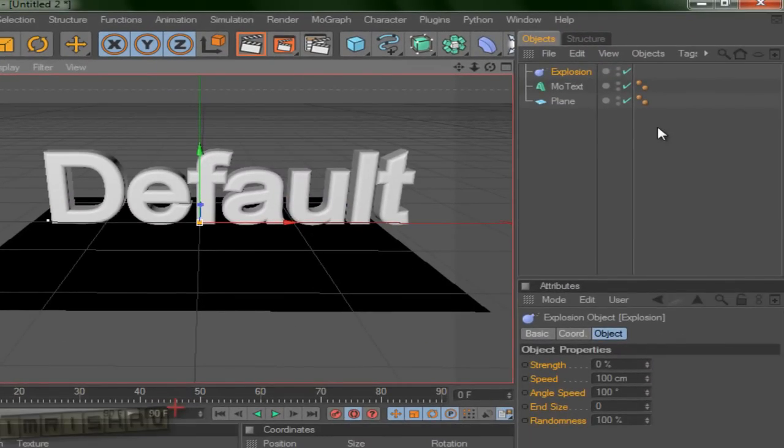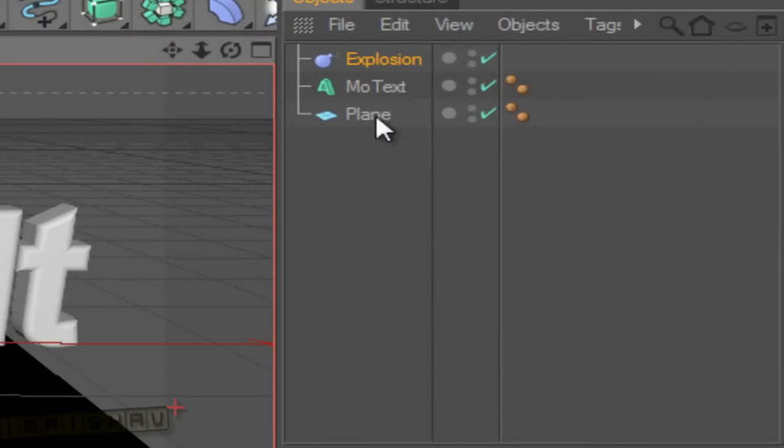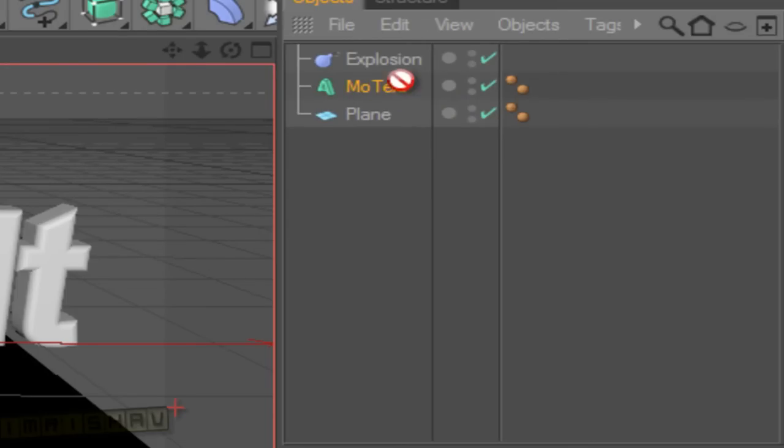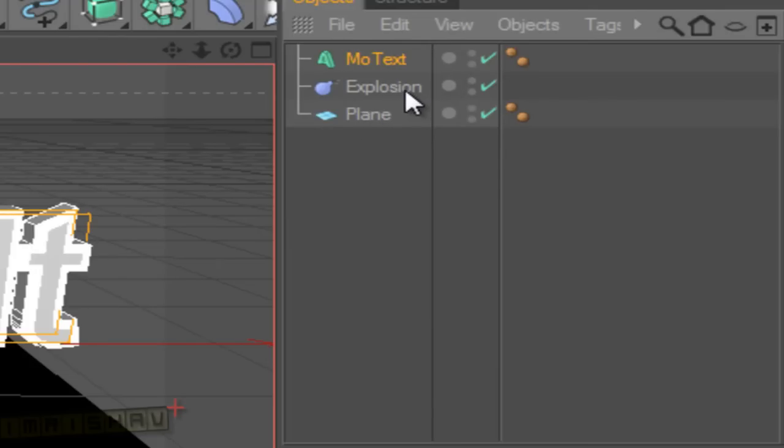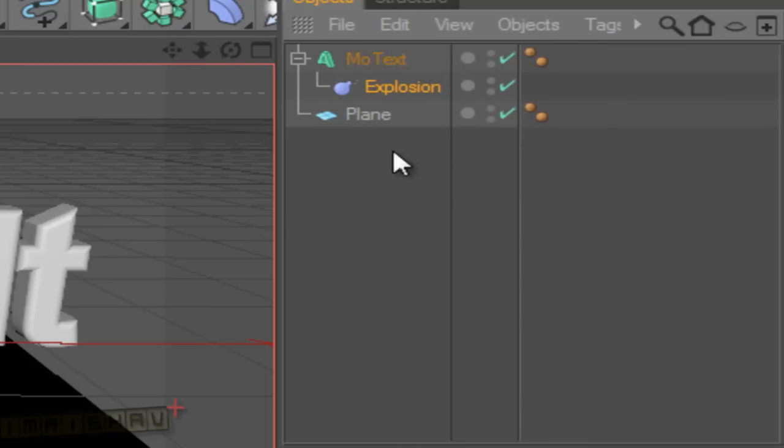Now the interesting part is that if you want your text to be exploded, what you're going to do is click the MoText, drag it to the upper, and when the arrow is showing to the left side, click it, and then drag this explosion inside the MoText to have an explosion effect on the MoText. Now drag it, and when the arrow is showing downwards, just click it.